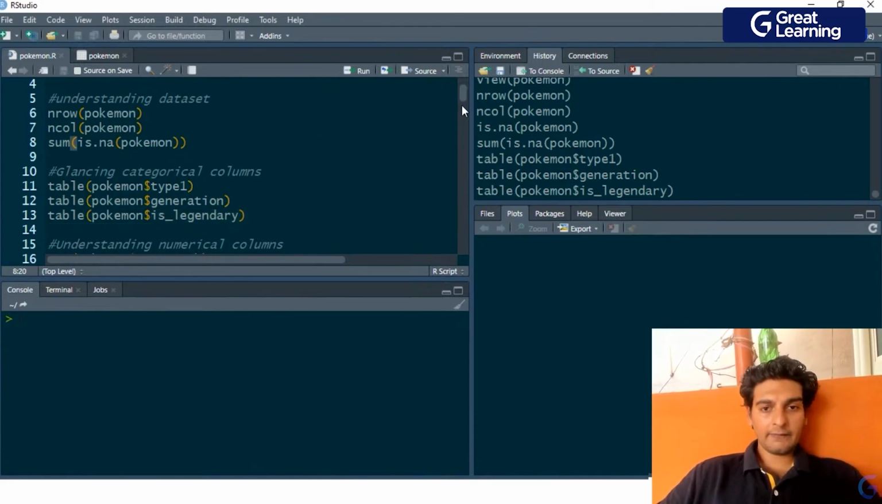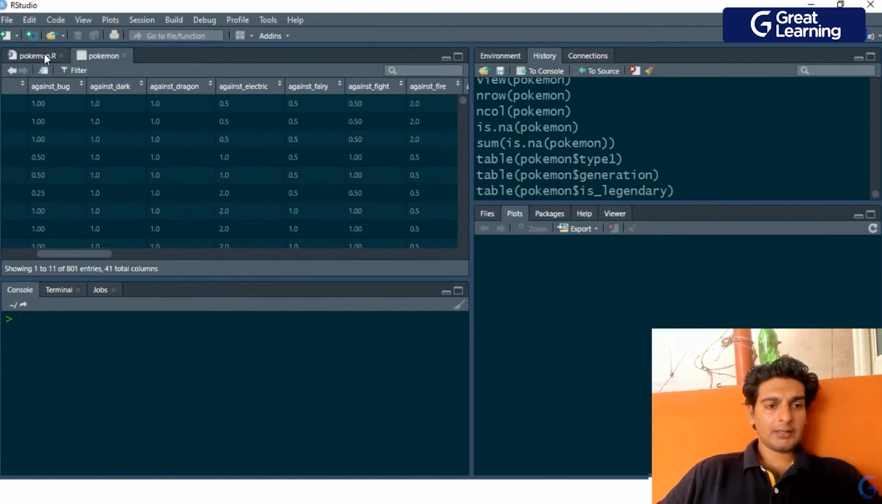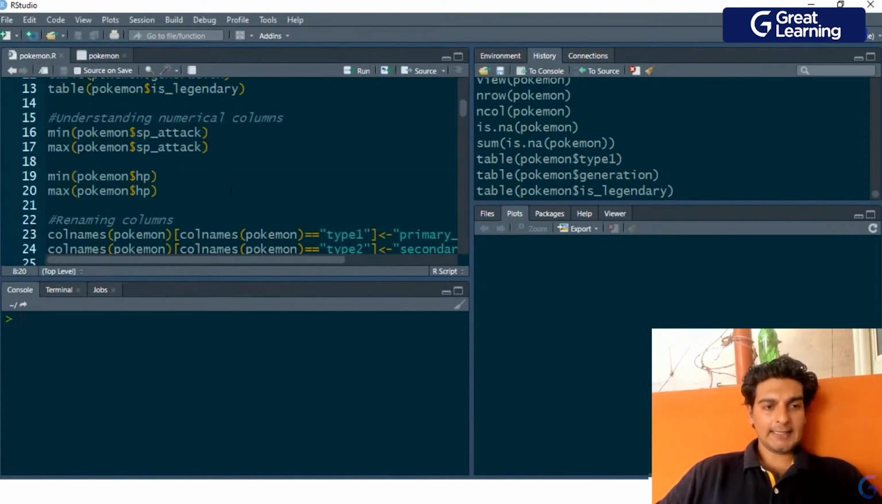So now that we have glanced at some of the categorical columns, let's understand some numerical columns over here. We've got different numerical columns present in this dataset. Out of all of the numerical columns, I'd want to understand the special attack column. So I'd want to know what is the minimum special attack of a particular Pokemon.